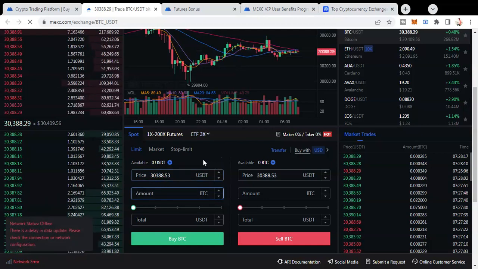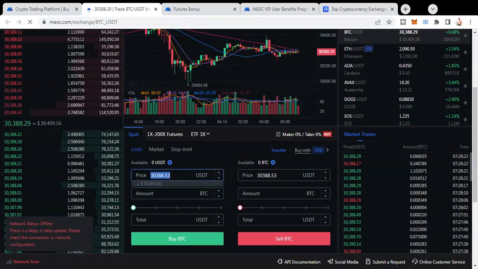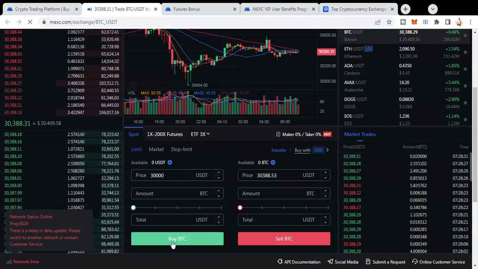Now let's take an example, because we are here on limit. If you want to buy Bitcoin at $30,000, then you simply go ahead and press buy BTC and wait for the BTC price to fall down.